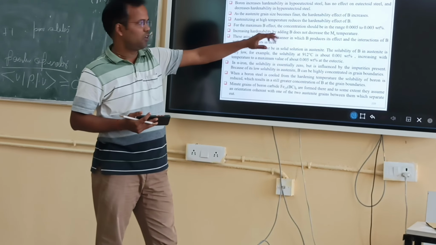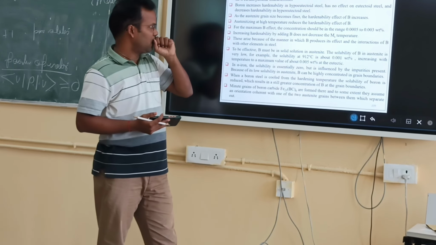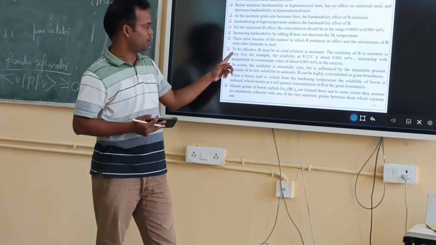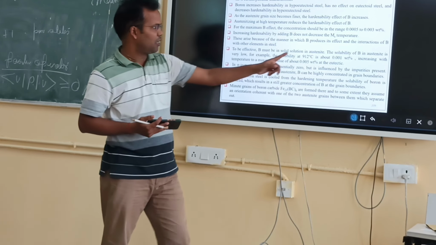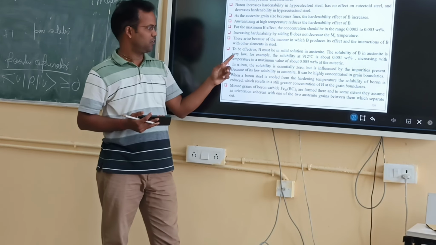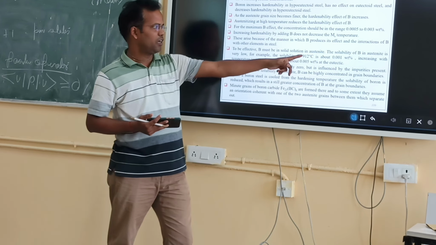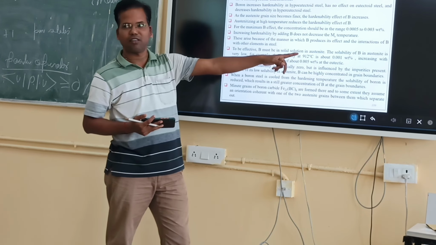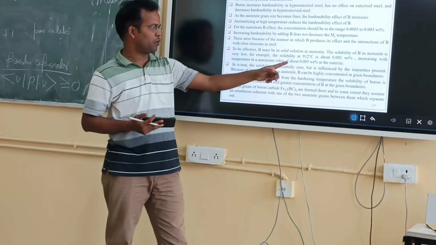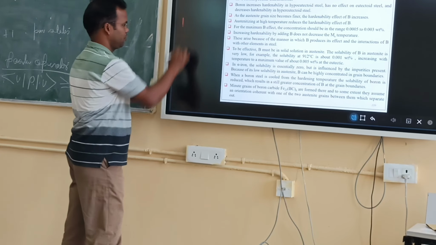If you increase the temperature, the boron effect will reduce. How is it reducing? For example, in this temperature range you can see the solubility of boron in austenite is very low. At about 912 degrees Celsius it is only 0.001 weight percent, and it increases with temperature to a maximum value of about 0.005 weight percent at the eutectic.